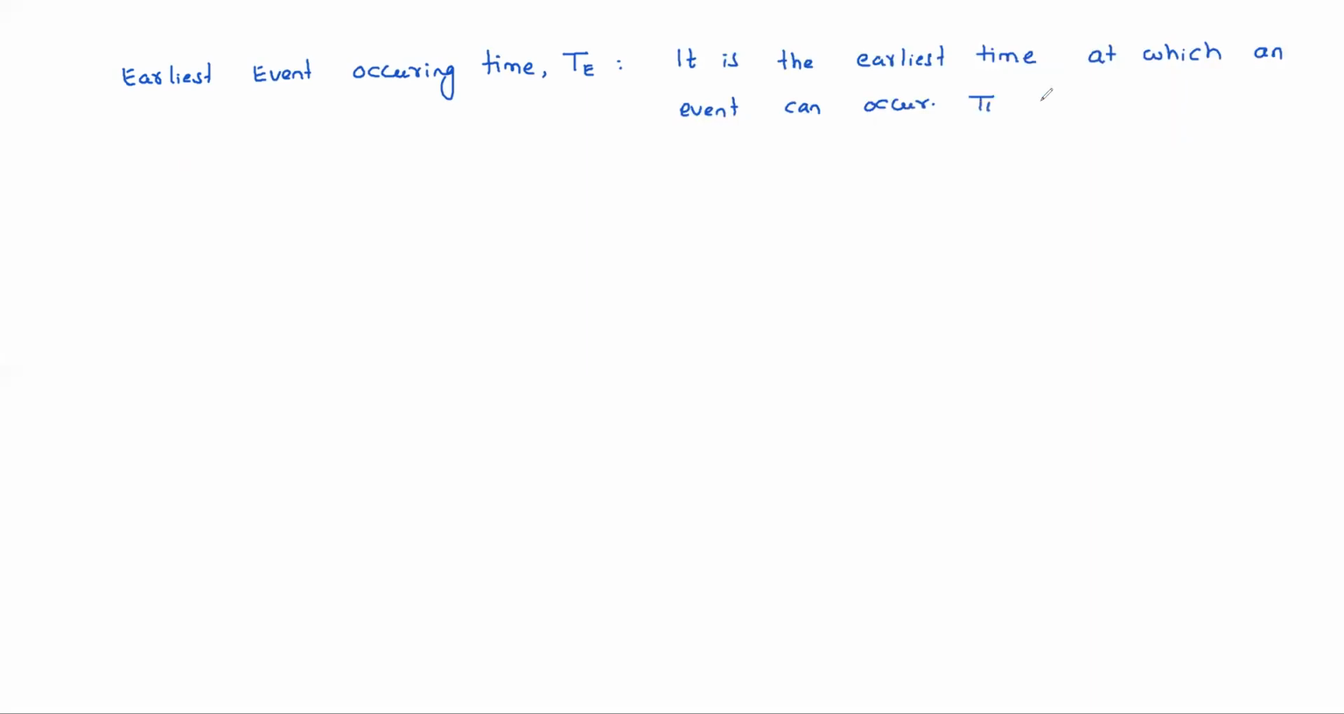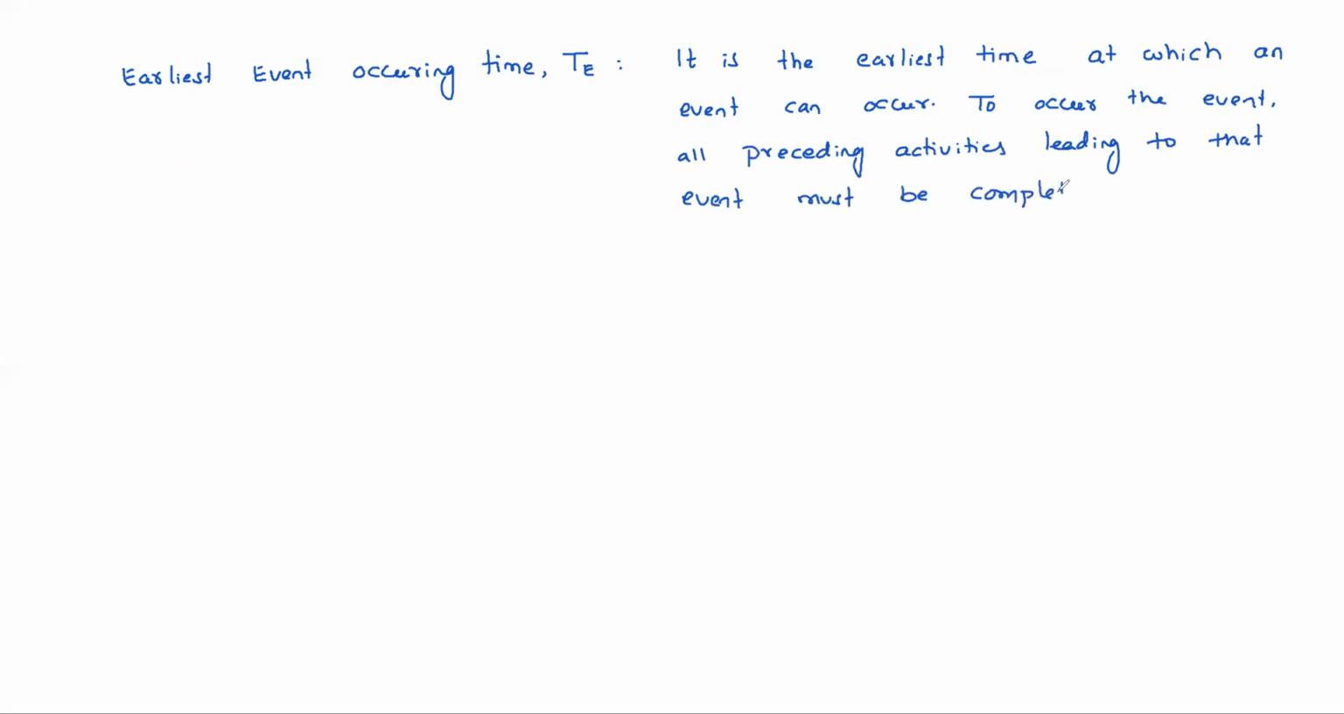To occur the event, all preceding activities leading to that event must be completed. I will give you an example, then you will understand very easily. Suppose one network is like this.